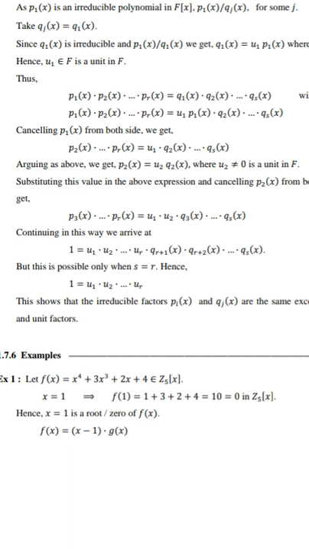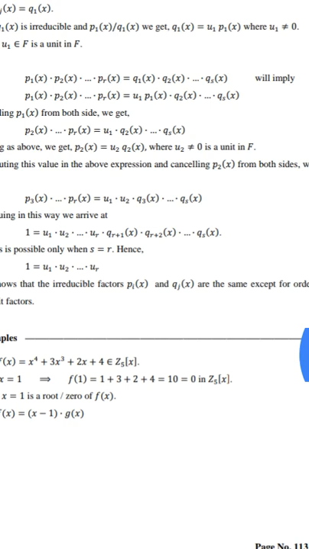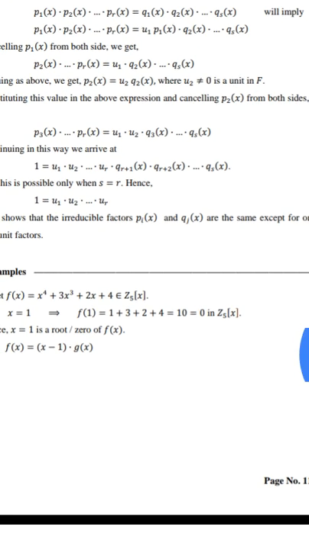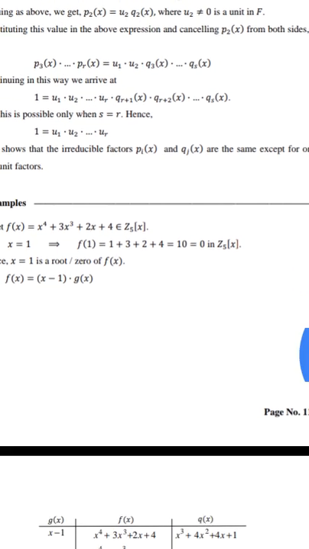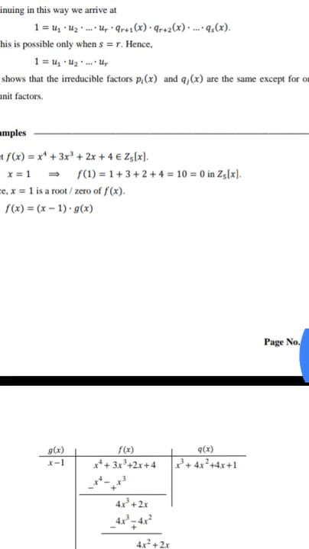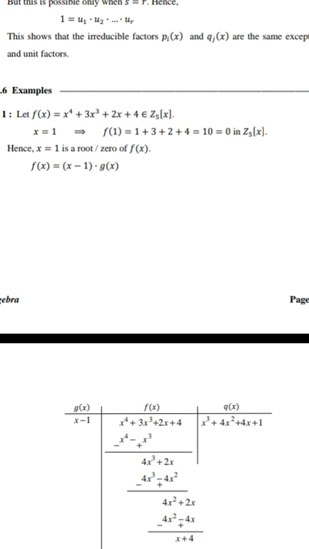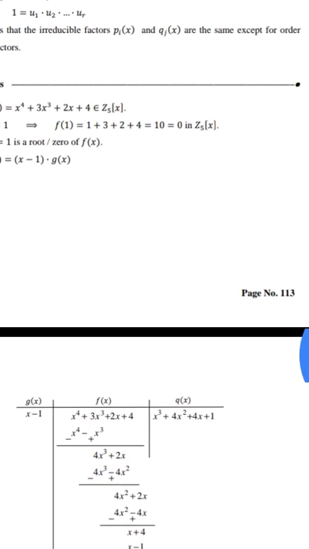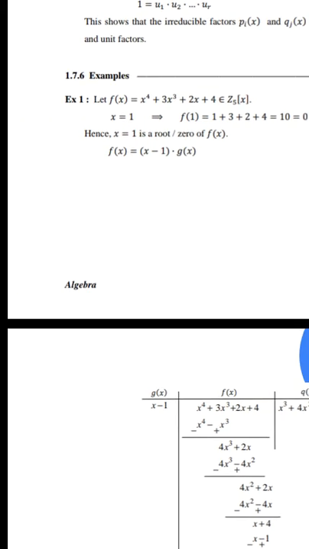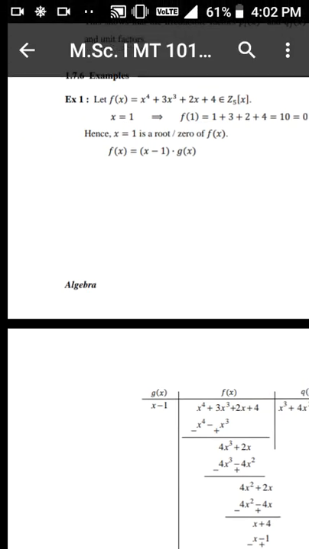Arguing this way, we get p2(x) equal to u2 q2(x), and so on, up to pr(x). This shows that the irreducible factors pi(x) and qj(x) are the same except for the order and unit factors.